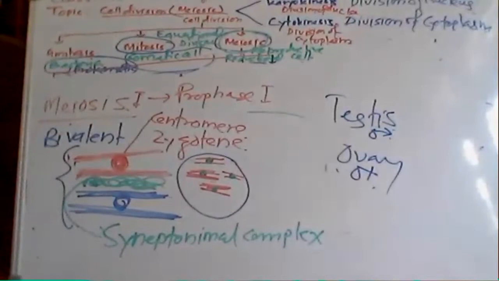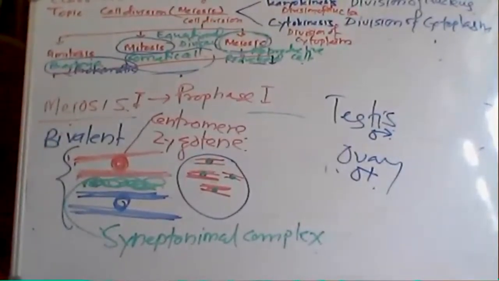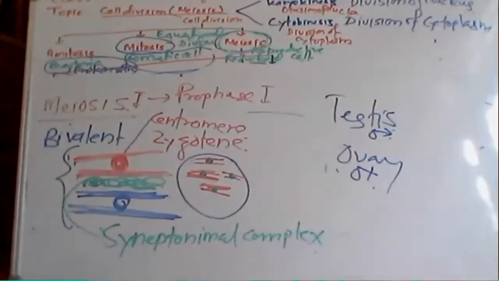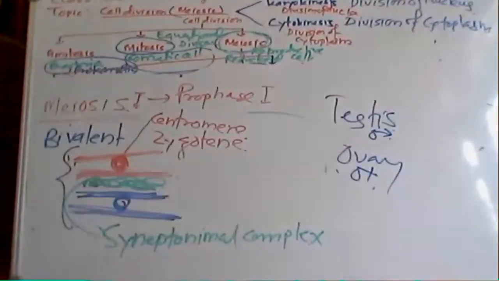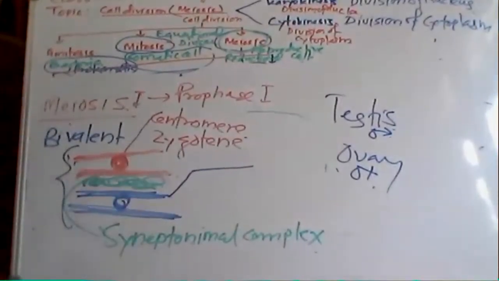So what is the advantage of this bivalent structure? Just after zygotene, crossing over occurs. What happens in crossing over? You will find that there is an exchange of chromatids.